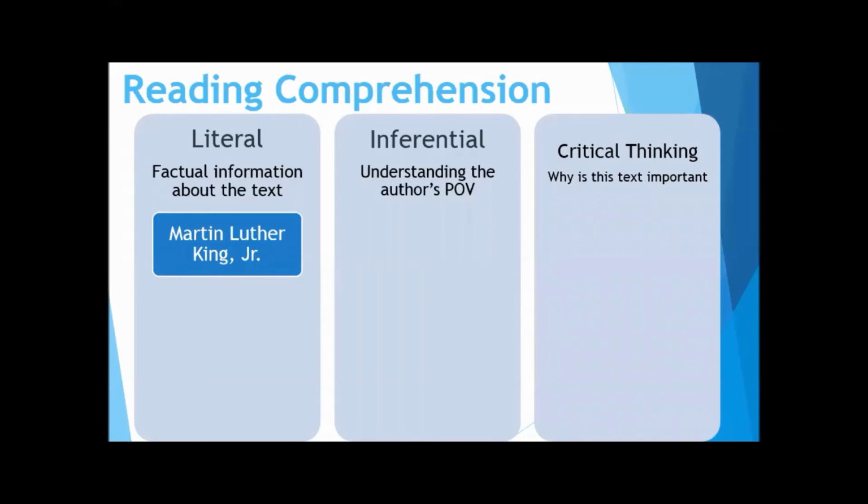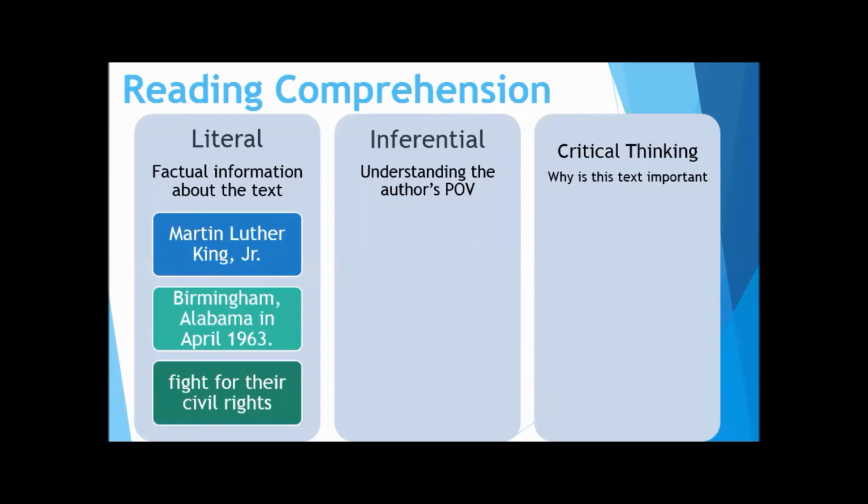So we know the title, Letter from Birmingham Jail. The author was Martin Luther King Jr. Knowing the date is important because of the climate, what was going on, and knowing where this was written is also important. These are just facts that are super important and relevant to the nonfiction text. And the main idea is that there's a call to fight for civil rights, right?